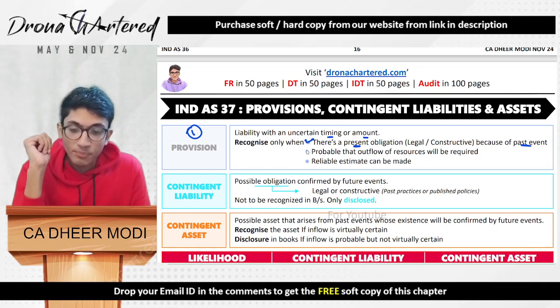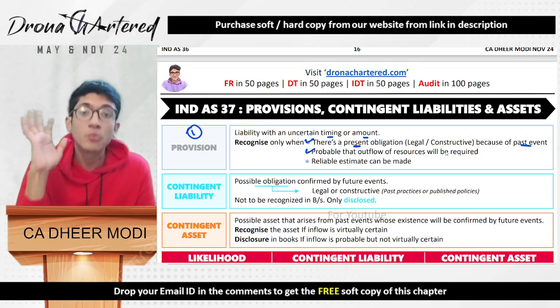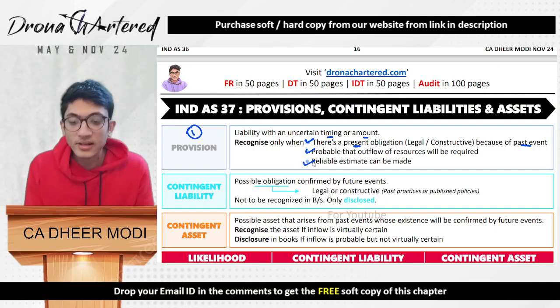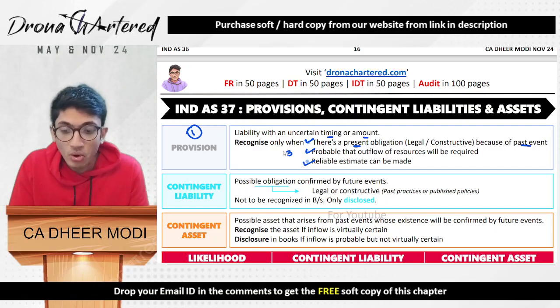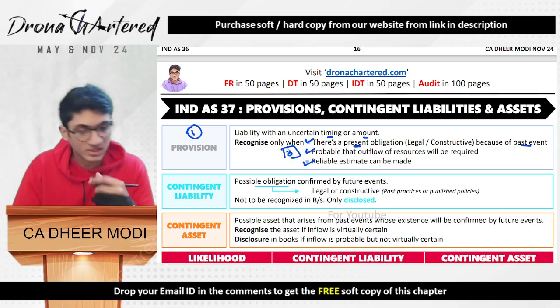Second, it is probable that outflow of resources will be required. That means there will be certain outflow of resources either in terms of money or in terms of asset. And third is reliable estimate can be made that this will happen. So basically, all three will have to be met. Only then will we be calling this a provision.